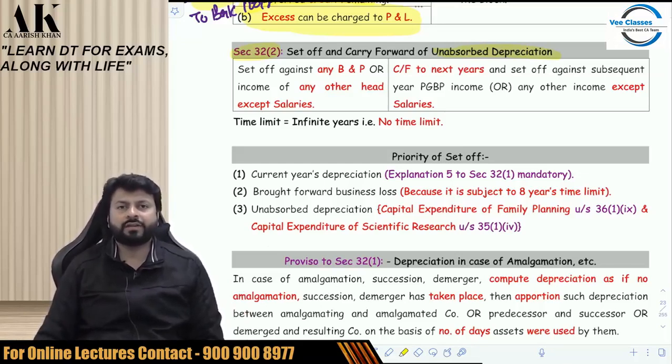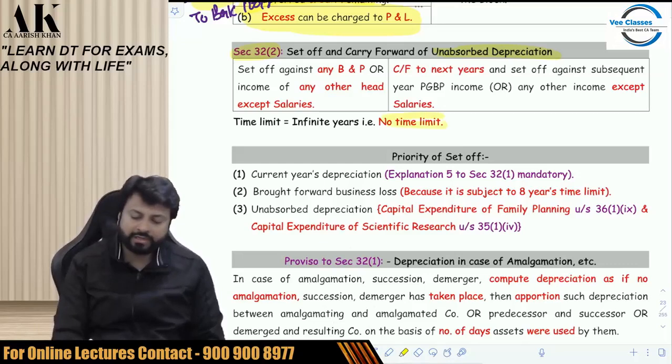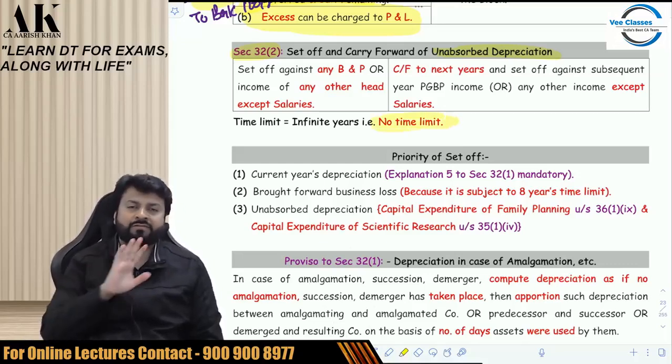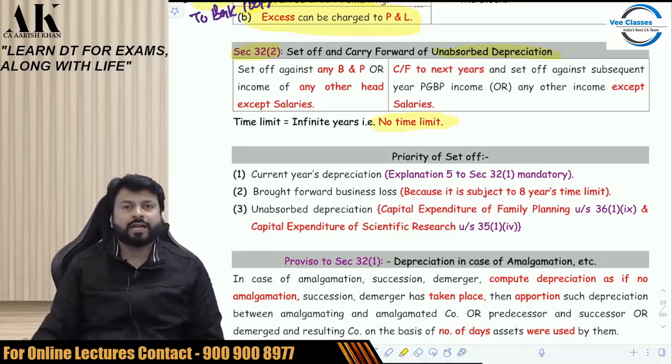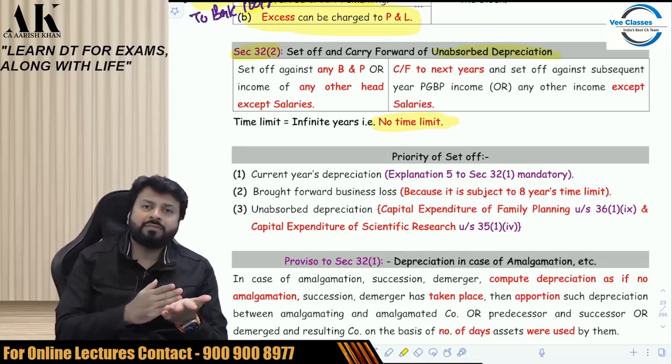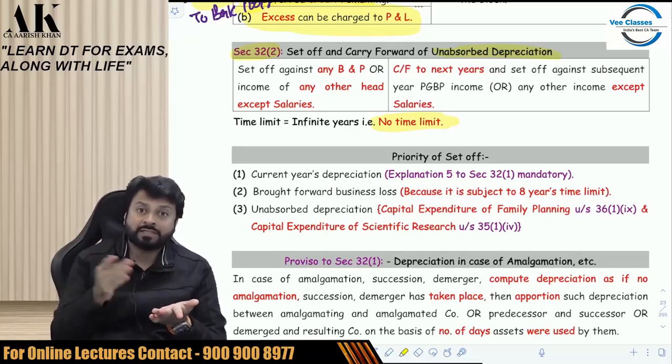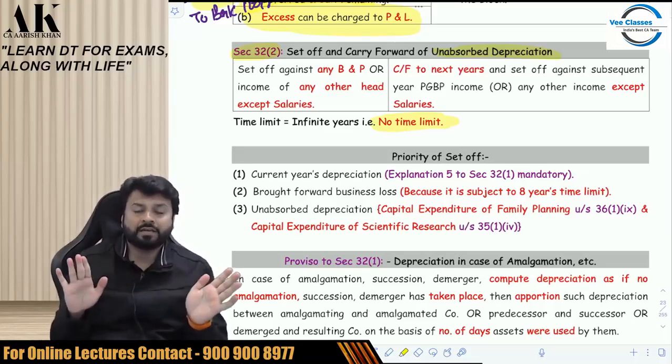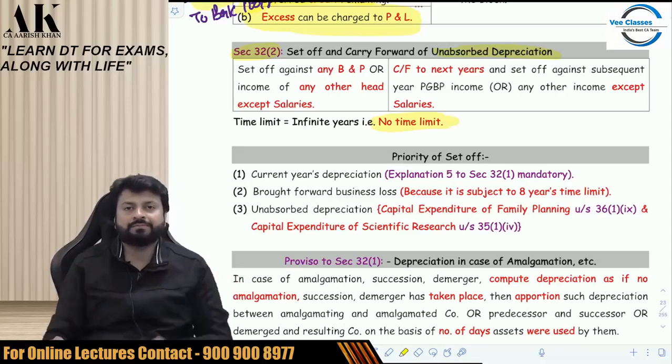Generally, what happens when you carry forward any loss, you carry forward that loss for a particular period, for 4 years, for 8 years, right? Here, the first advantage, you can carry forward that for infinite number of years, no limit. Time limit is not there. This is the first advantage. Second advantage, unabsorbed depreciation can be carried forward and set off against any income except salary income.